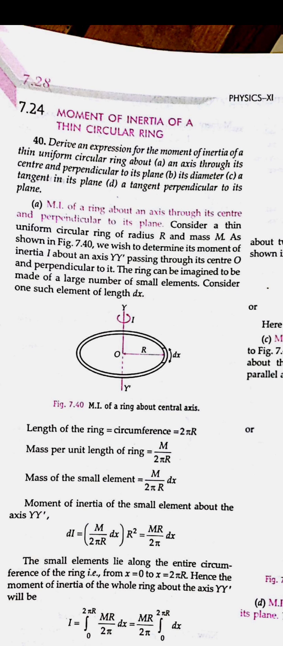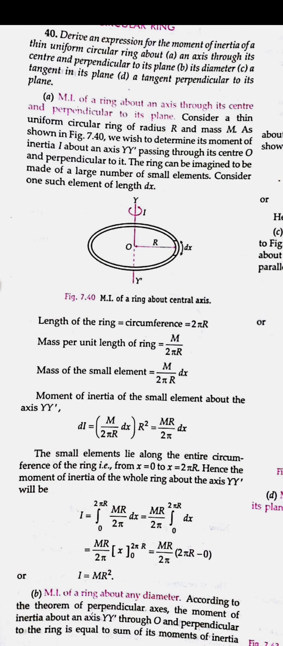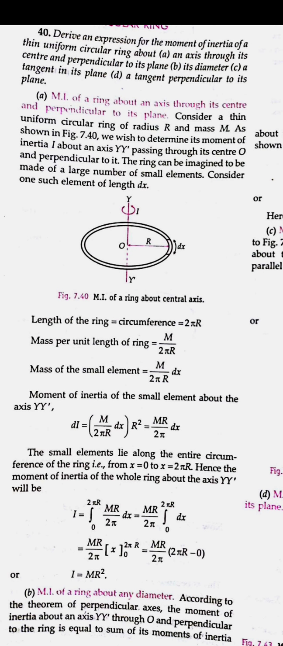So see, the circular ring will have the moment of inertia as half m r square. For that you just have to put in the value of r also, because we don't know the value of the inertia, which is taken as a mass. So what is the mass of the small unit? It will be taken as density into volume.